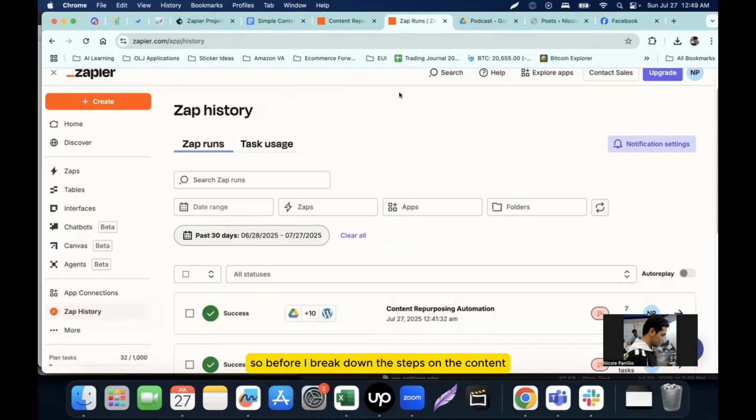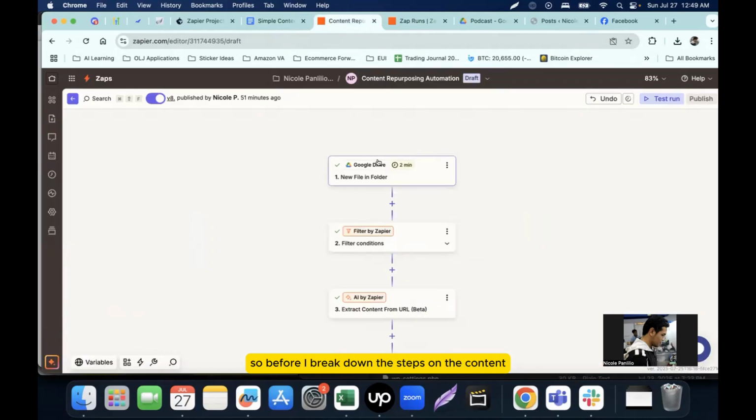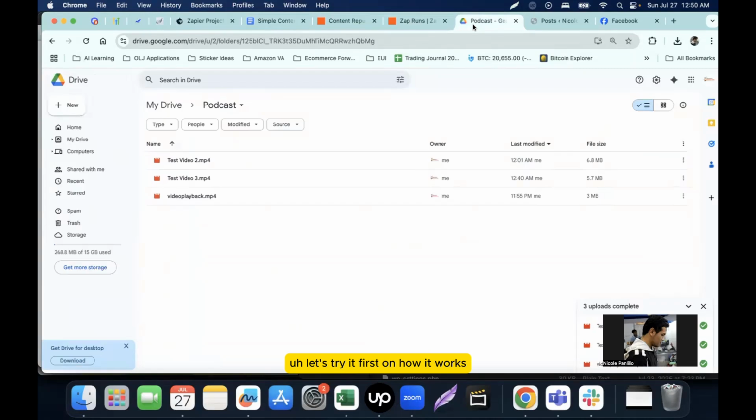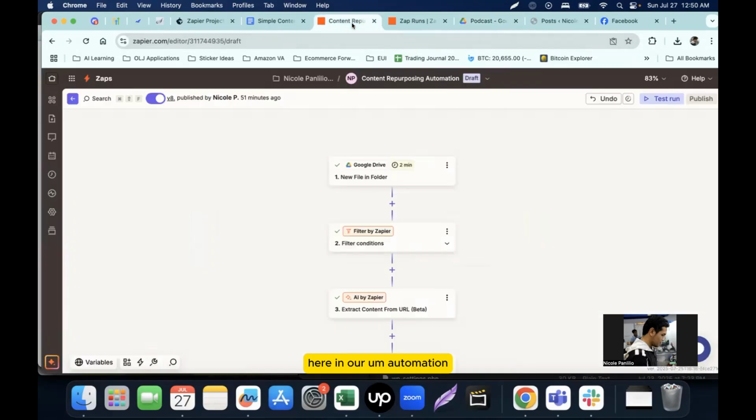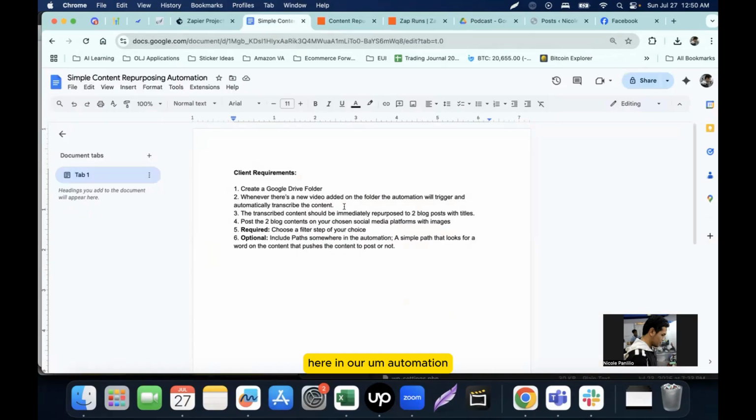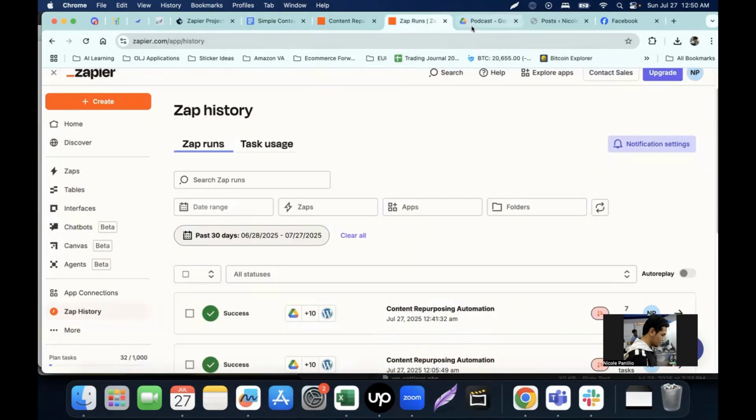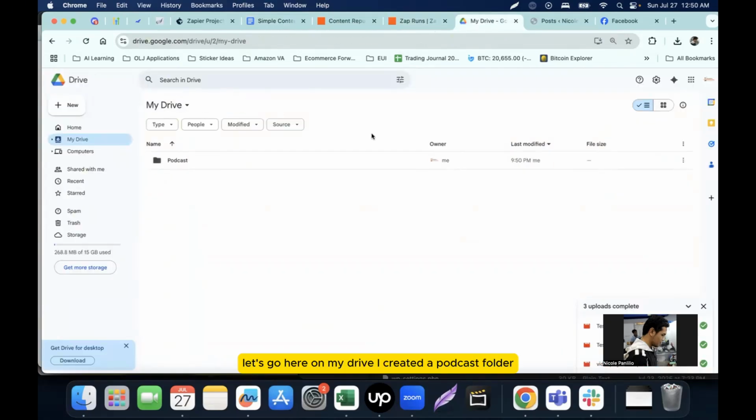So before I break down the steps on the content repurposing automation on Zapier, let's try it first on how it works so you can visually understand what's happening here in our automation. So let's go here on my drive. I created a podcast folder.